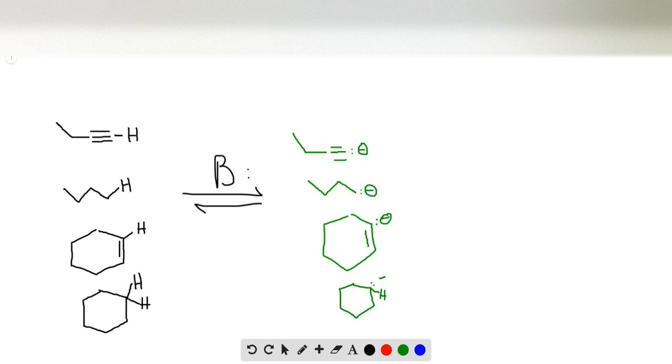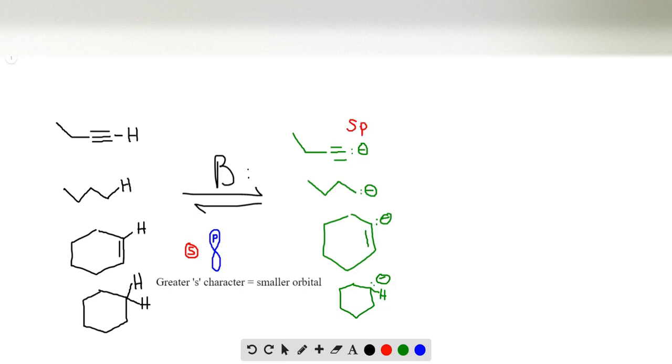So in the previous chapter, we talked about size of orbitals and that s orbitals are quite a bit smaller than p orbitals. And we also said that the greater contribution of s that you have, the smaller the orbital is. So when we're talking about hybridized orbitals, the more s character you have, the smaller the orbital is because s orbitals are smaller than p. And the more p orbitals you have, well, the larger the orbital is going to be because you're combining more p's with one s. So let's look at the hybridization of each of the carbons that are the carbanion.